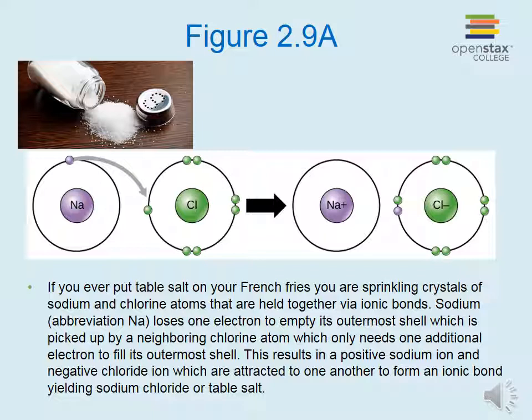Sodium, abbreviation Na, based on Latin, loses one electron to empty its outermost shell, which is picked up by a neighboring chlorine atom, which only needs one additional electron to fill its outermost shell. This results in a positive sodium ion and a negative chloride ion, which are attracted to one another to form an ionic bond yielding sodium chloride or table salt.